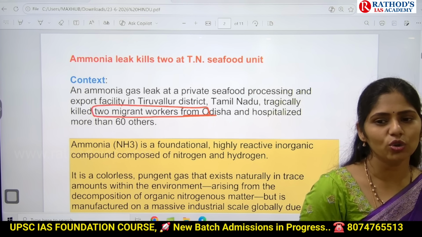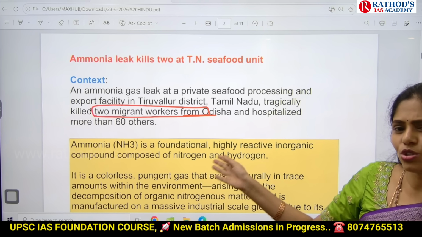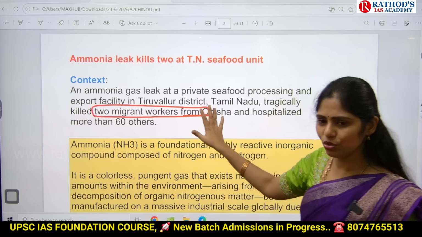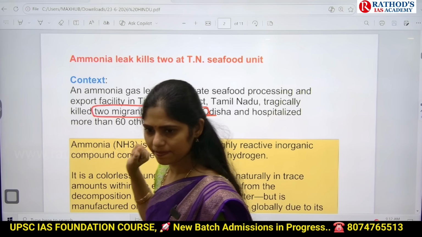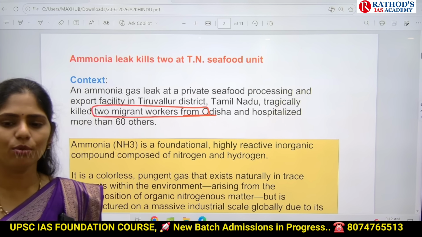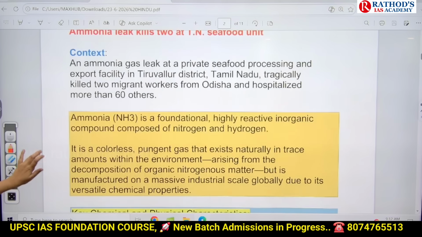Okay, like that you may get a mains-based question from GS Paper 2 under society, because those are also part of our Indian society, right? So in that way you will get a mains-based question. Clear? And from prelims you may directly get a question about ammonia. Okay, now let us see some facts regarding this ammonia.